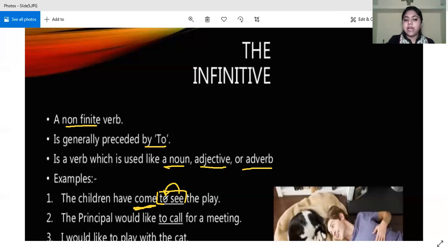So the children have come for what? To see the play. Then the principal would like to call for a meeting. What would the principal like? To call. So here it is doing the work of a noun. All right.